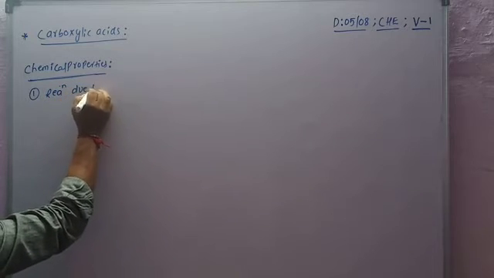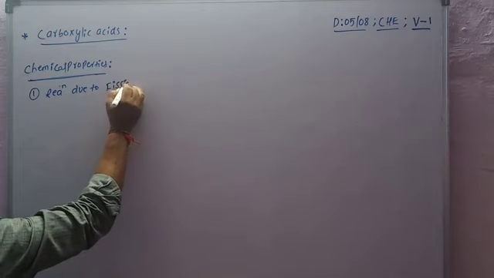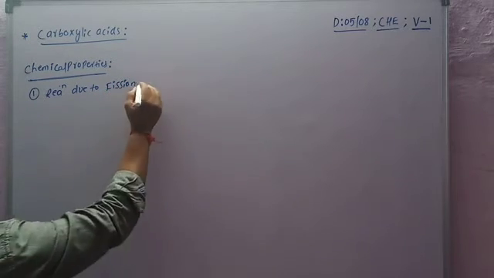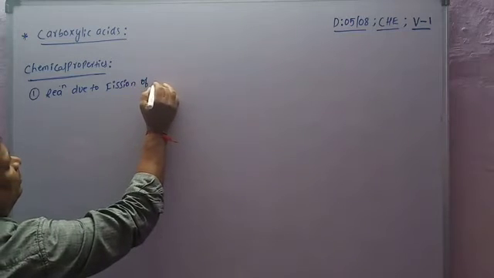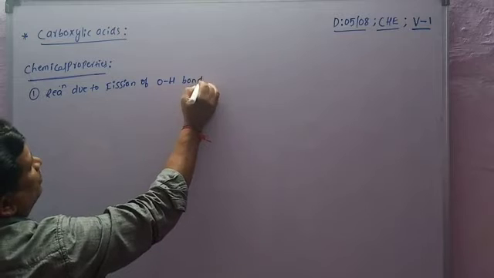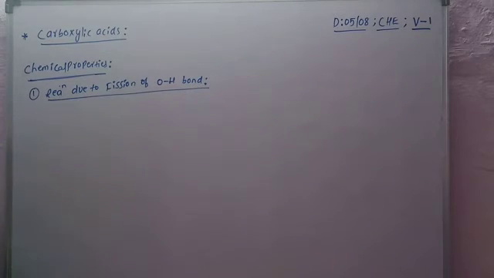Fission means break, cleavage. What is the OH bond? So it is the first chemical reaction.